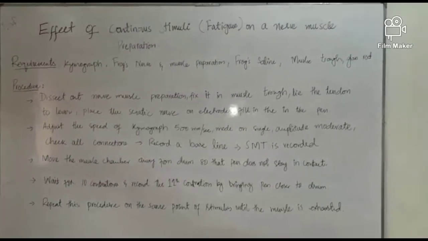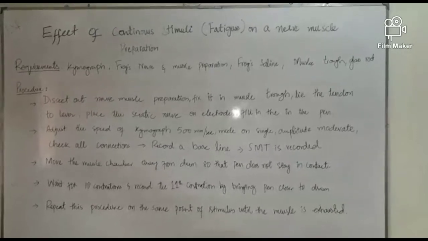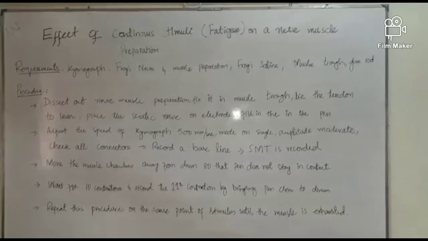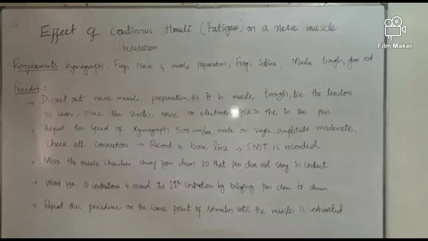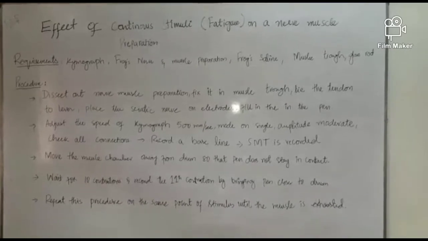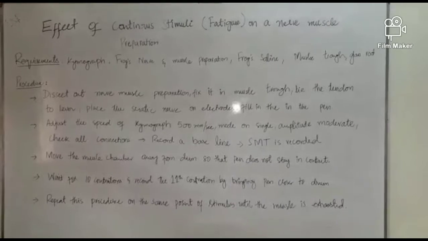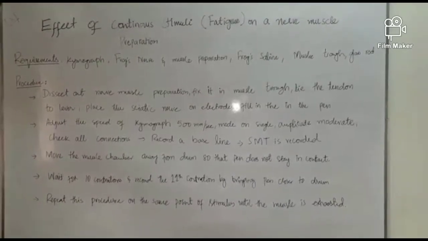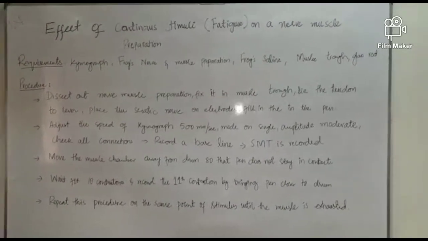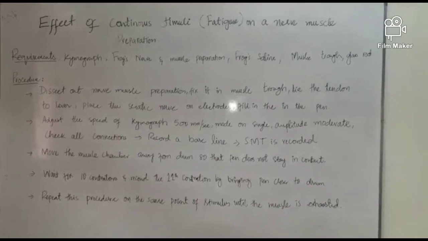Wait for 10 contractions and record the 11th contraction by bringing the pen closer to the drum. You will repeat this procedure after every 10th contraction, recording the 11th, until a point comes that the muscle is exhausted, and you will get a graph of the fatigue phenomena in a nerve muscle preparation of frog.